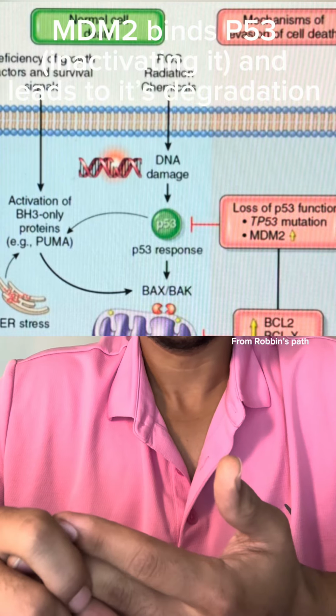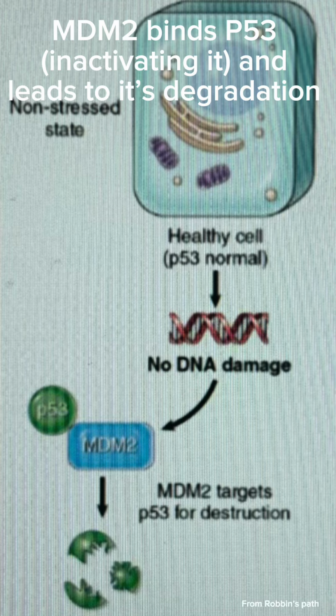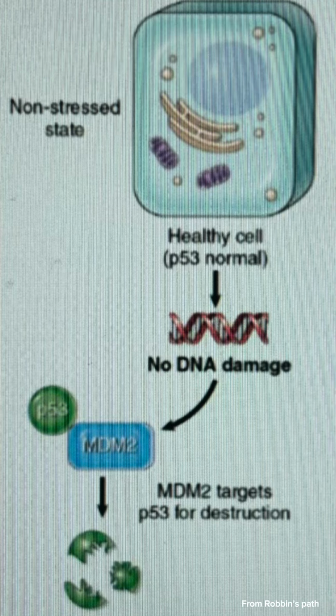So, loss of TP53 can actually be concurrent with MDM2 protein amplification. Now, the function of MDM2 is to bind P53 in the absence of cell damage. Now, this would prevent cellular senescence, the inhibition of the progression of the cell cycle, and prevent P53 from performing any of its other vital actions.